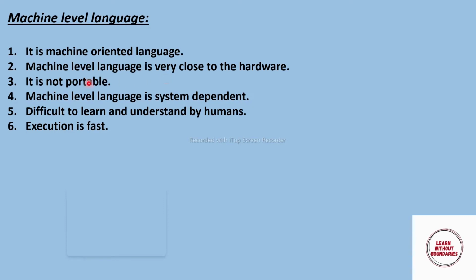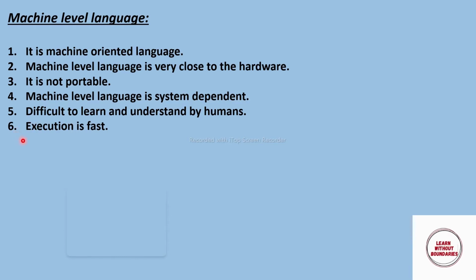So the program you have written in machine level language is not portable, and machine level language is system dependent. And we write code in machine level language in binary form, in the form of zeros and ones. So it is very difficult for humans to learn and understand.